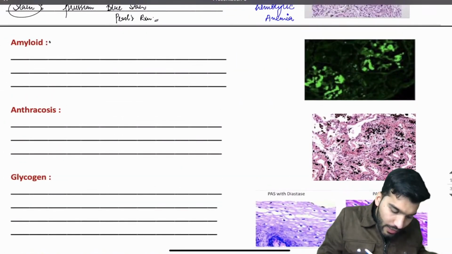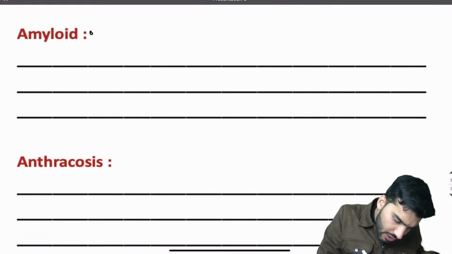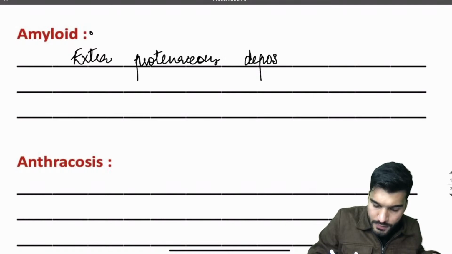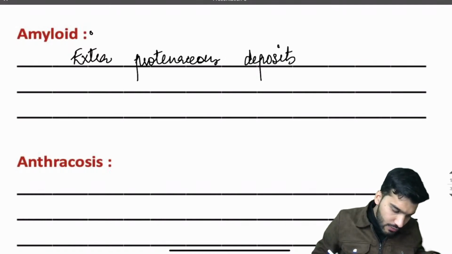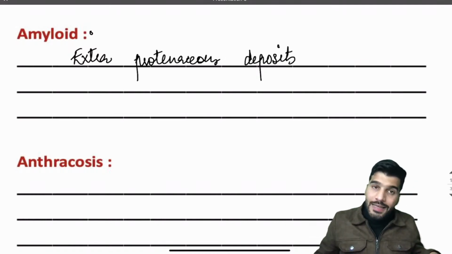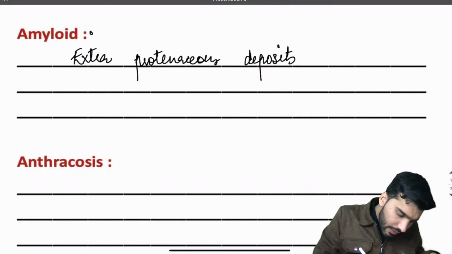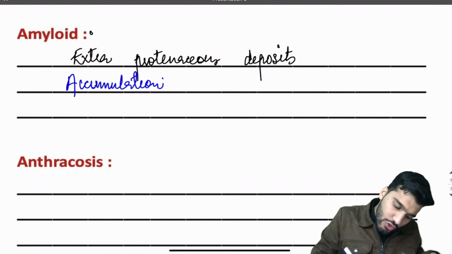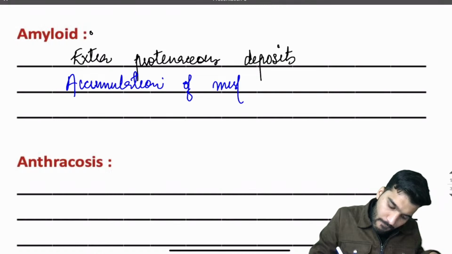Now what is amyloid? We already know it's an extra proteinaceous deposit. Okay, now tell me, my dear students, what exactly is accumulated in amyloid? Write it down. There is an accumulation of misfolded proteins.